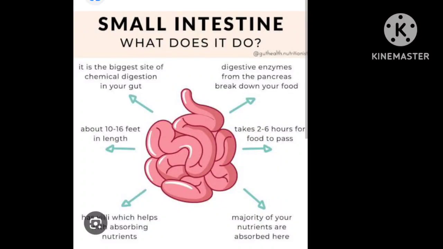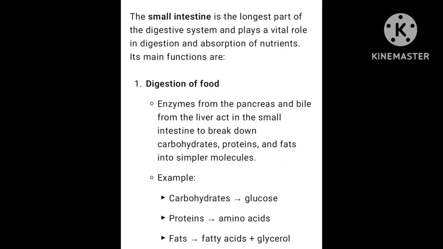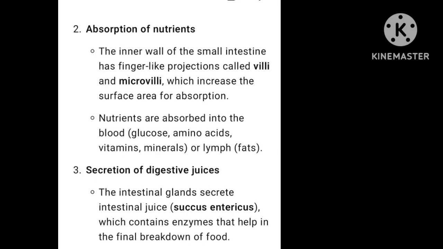Functions of small intestine. What does it do? The small intestine is the largest part of the digestive system and plays a vital role in digestion and absorption of nutrients. Its main functions are digestion of food. Enzymes from the pancreas and bile from the liver act in the small intestine to break down carbohydrates, proteins, and fats. Examples: carbohydrates become glucose, proteins become amino acids, and fats become fatty acids.